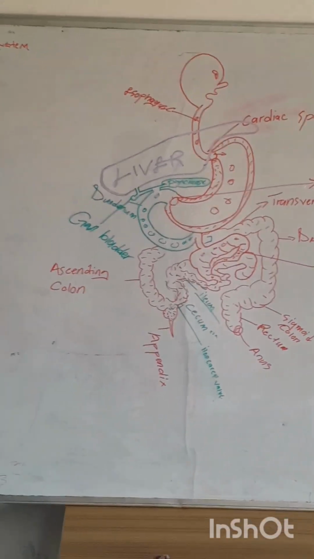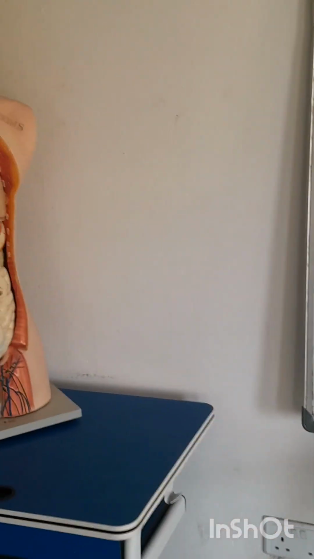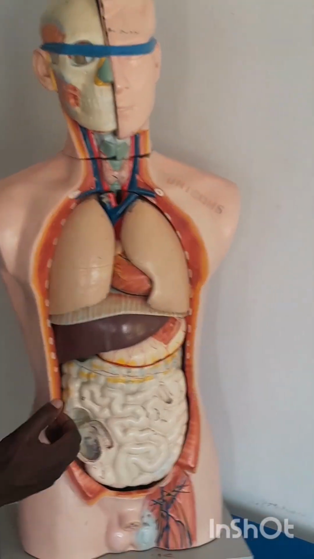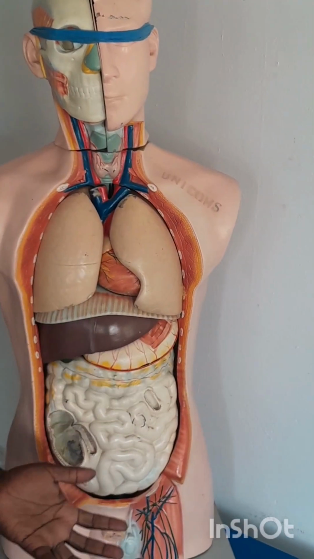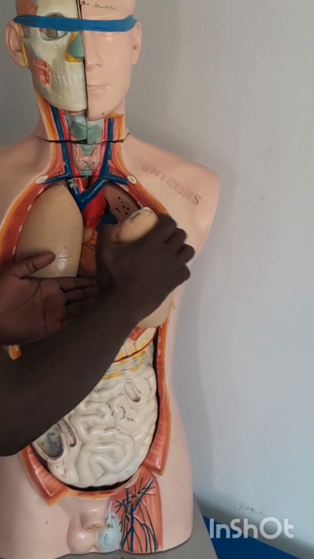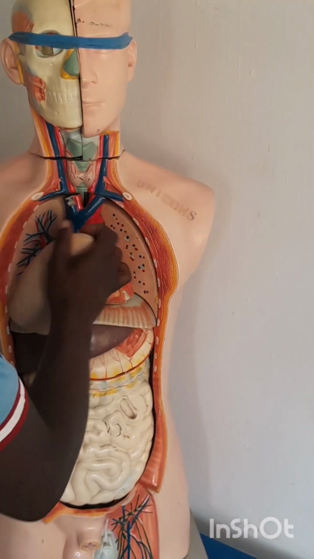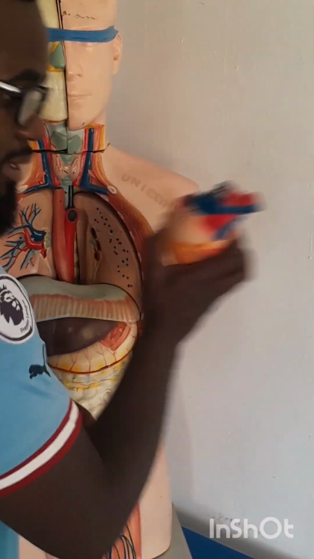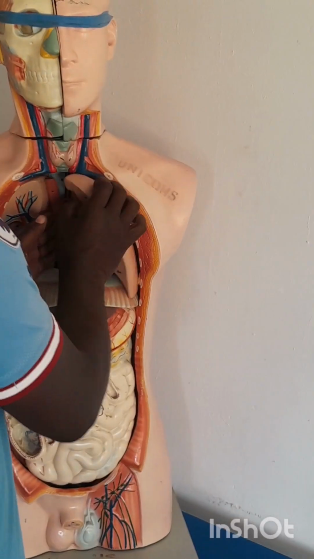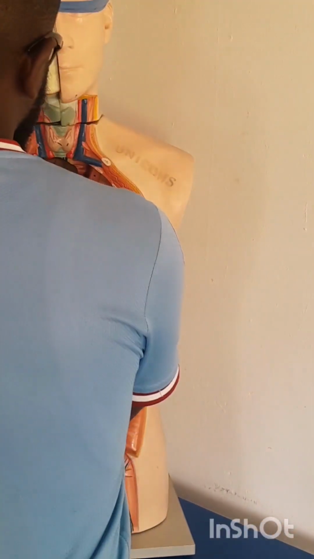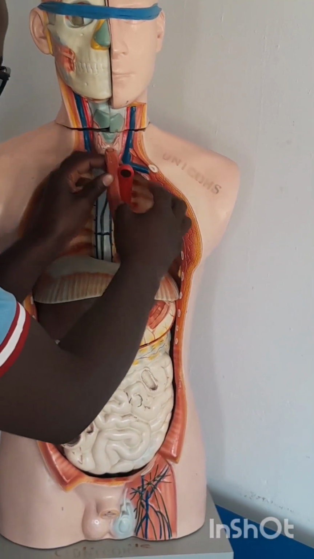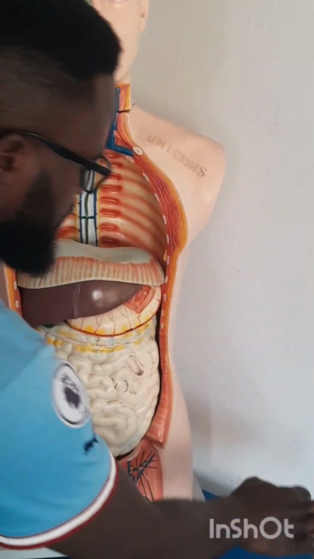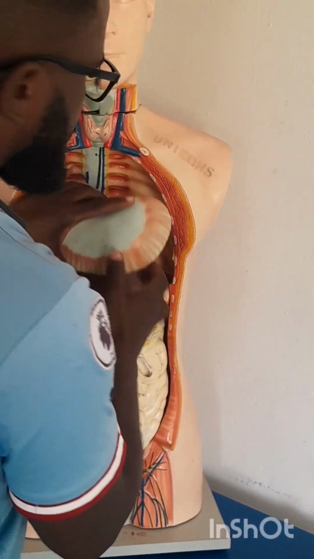Alright, now I'm just going to dismantle our anatomical model here by removing some of these organs so that we just focus on those accessory glands and organs that make up the digestive system. Alright, so remove lungs, right, the heart, lung, this organ you see here is the esophagus. Alright, the esophagus, right, from the mouth, food travels down the esophagus. You don't need this.